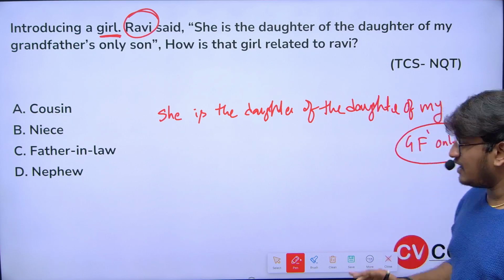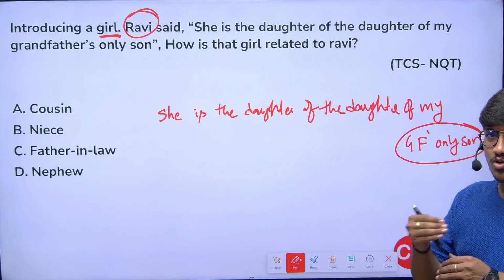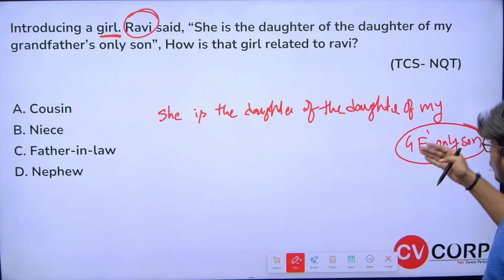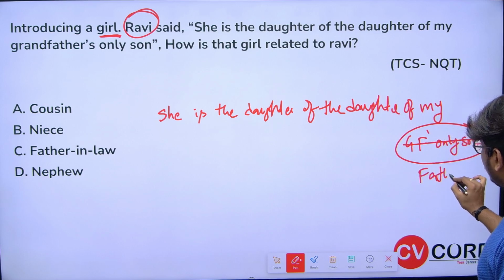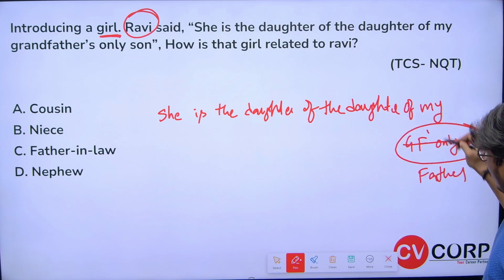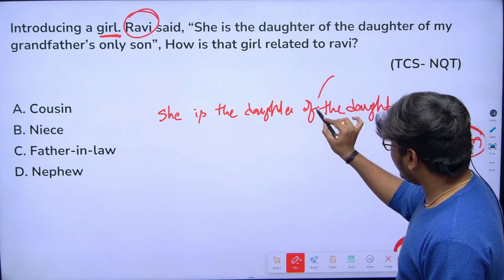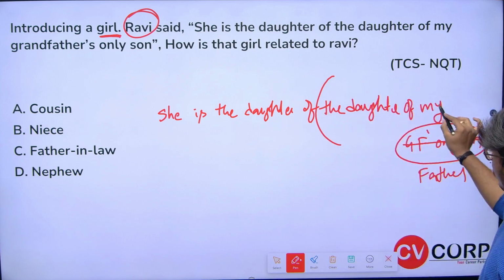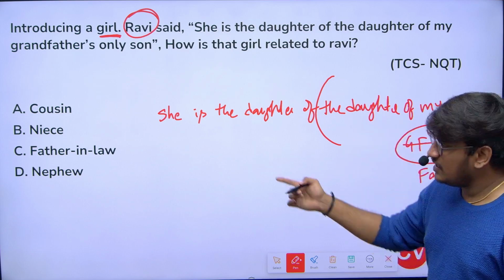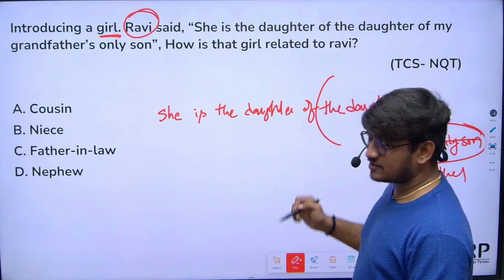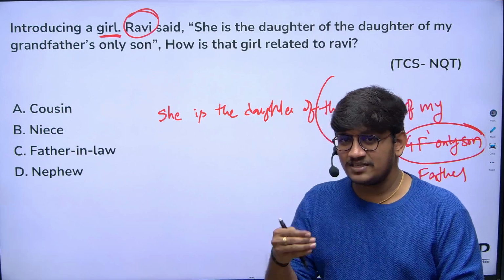So grandfather's only son, can I assume it as my father? If you observe here, I'm writing it as father: grandfather's only son, daughter of my father. Who is the daughter of my father? Obviously my sister. The daughter of my grandfather's only son means my father's daughter, who is my sister. Now she is the daughter of my sister. Again connecting the point: she is the daughter of my sister's daughter.